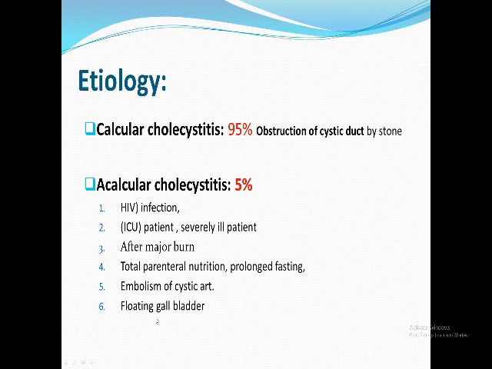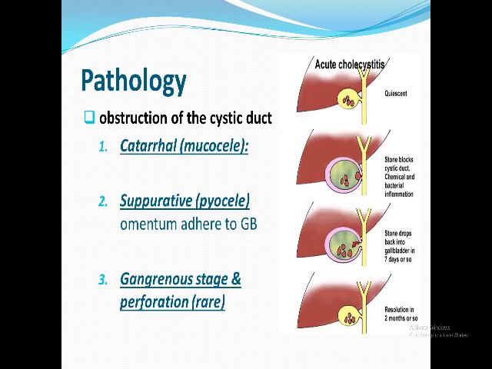Floating means he has a mesentery and the gallbladder is hanging at the undersurface of the liver, so it can twist and rotate upon its own mesentery. Rare situation, 5% of acute cholecystitis, but we are going to discuss in detail this 95% in which one of the stones moves to obstruct the cystic duct, which is the first step of acute calcular cholecystitis.